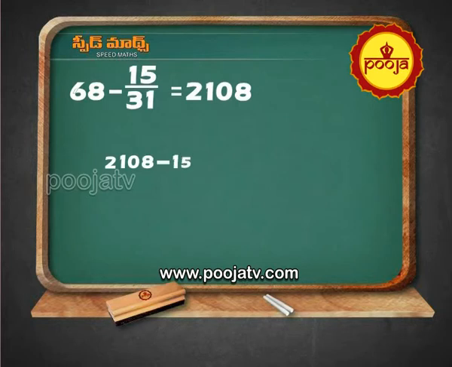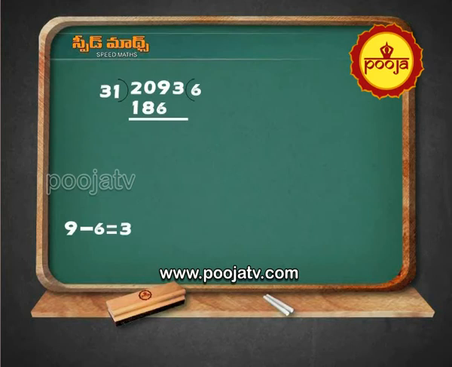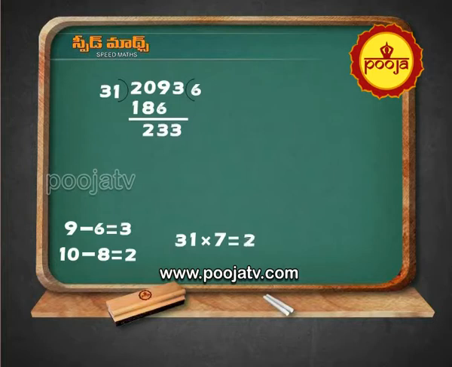2108 minus 15 equal to 2093. 2093 divided by 31. 31 into 6 equal to 186. 209 minus 186 equal to 23. 3 here. 10 minus 8 equal to 2. 2 here. 31 into 7 equal to 217. 7 here, 217 here.